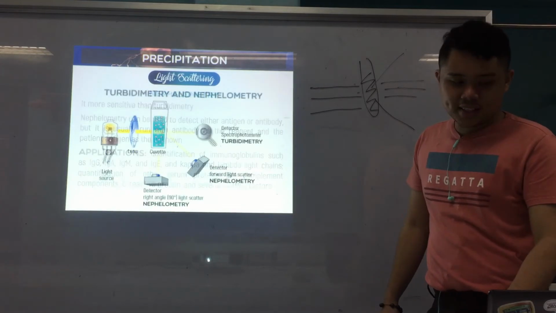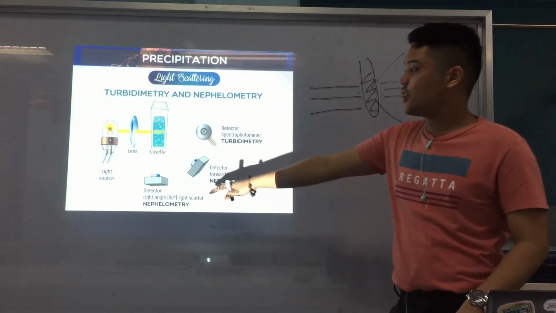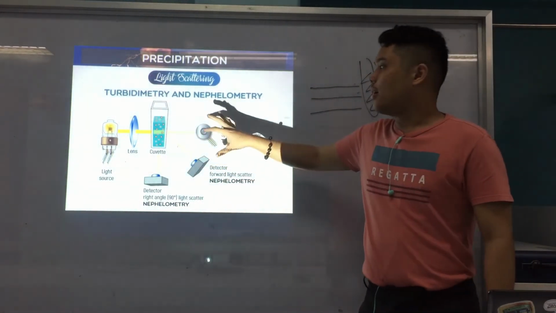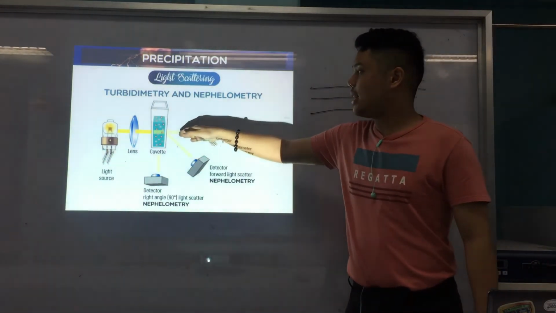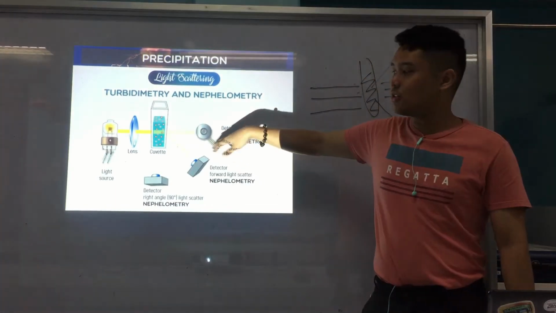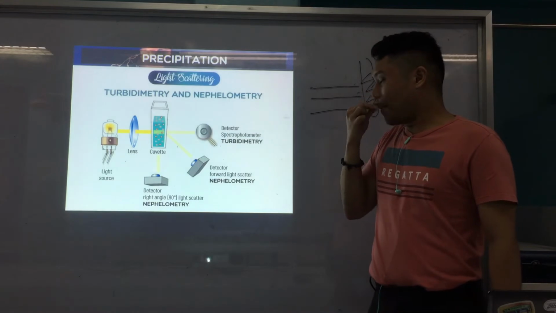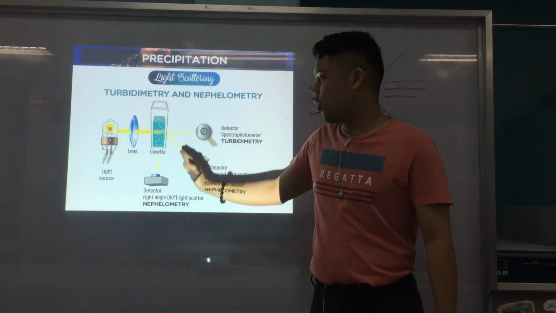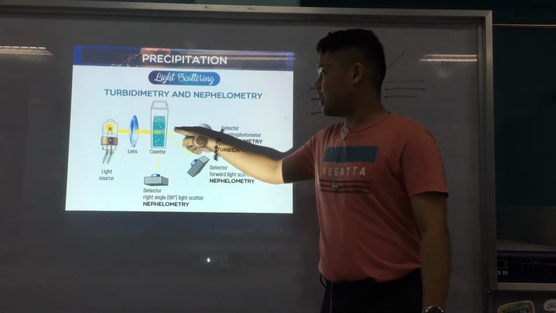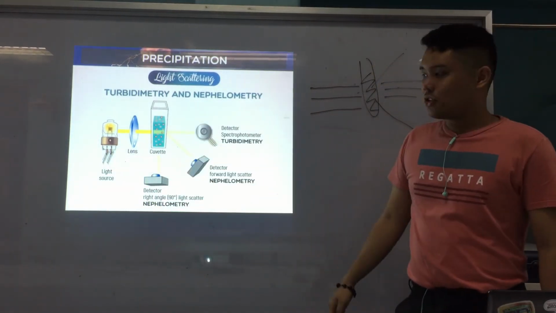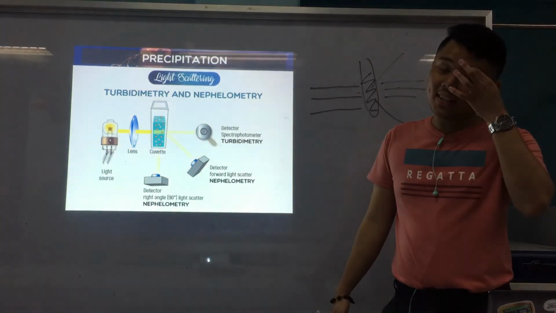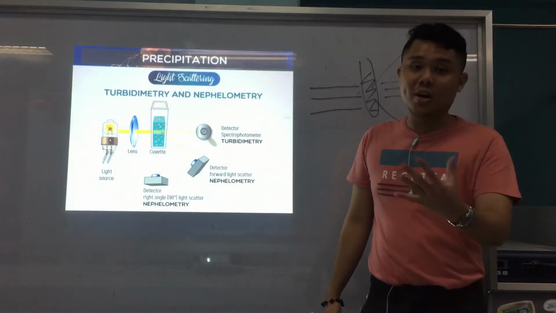All right, okay. So here is an example of a diagram. So this is your light, your cuvette. For turbidimetry, as you can see, it uses only one angle. So it's not sensitive because what if, when the light passes through, some of it scatters? That won't be captured by the detector in turbidimetry, because it is only one angle. Whereas for nephelometry, it can be this angle, or this. It can be right angle light scatter, or forward light scatter. Alright? So it could be of different angles, so it captures more of the scattered light. Alright? Okay, that's the light scattering methods in measuring precipitation.